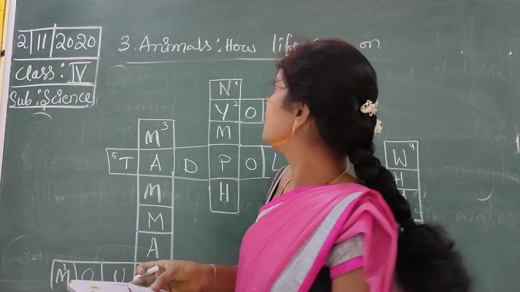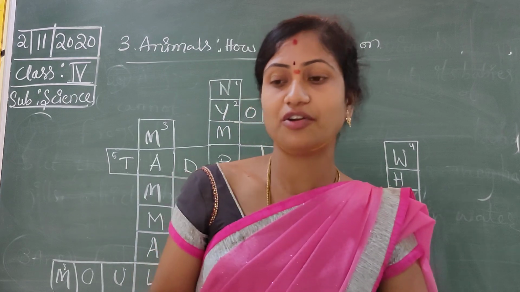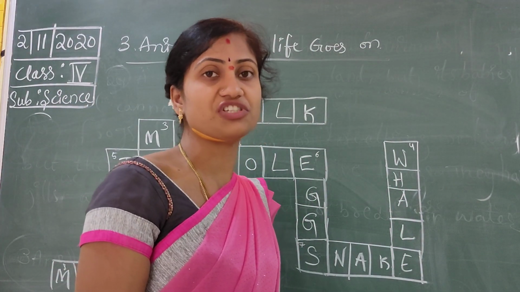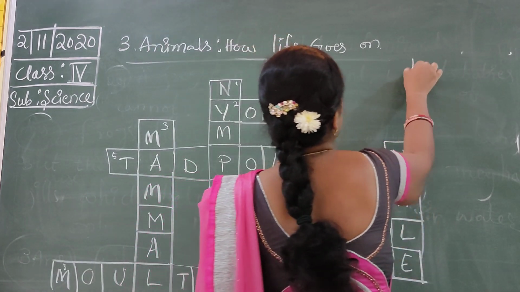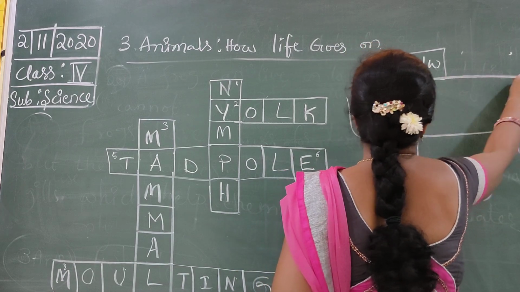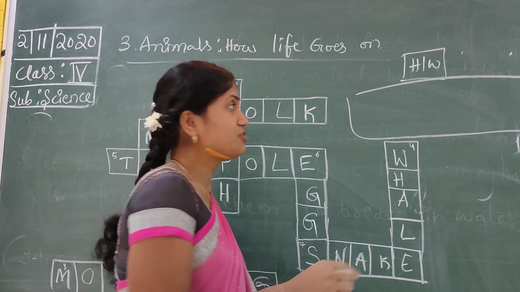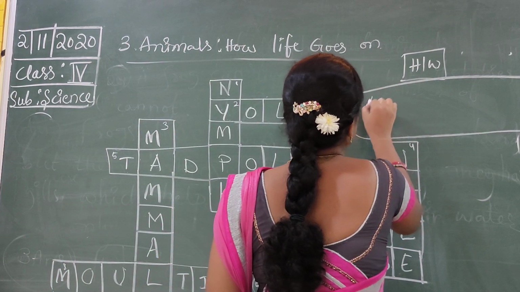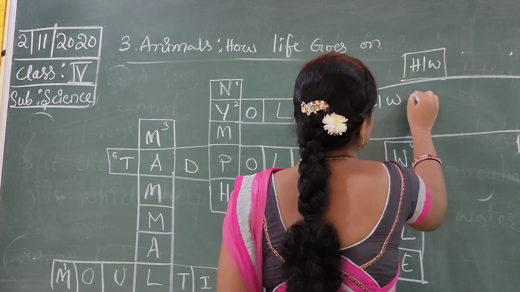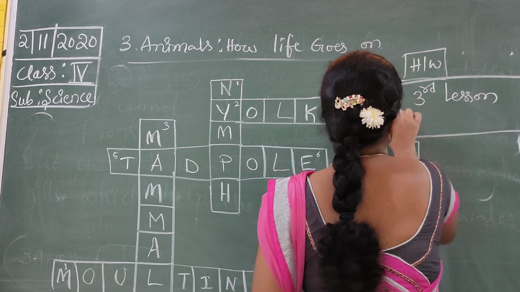Today we are completing the third lesson. Tomorrow we will start the fourth lesson. Okay children, take your homework. Complete the classwork, and learn the think and answer question answers. Learn and write. Complete the classwork first of all. Third lesson, think and answer question answers.